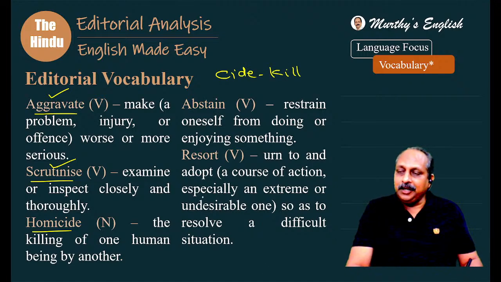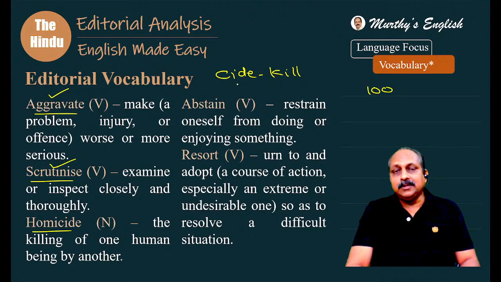When we talk about enrichment of word power, I usually tell students you have to enrich your word power. One first and the most important approach, you have to learn the word from a context. Second, you have to learn the words based on roots, prefixes, and suffixes. What is the reason? According to one study, if you learn about 100 prefixes, suffixes, and roots, you can unlock the meanings of 1 lakh words. English has about 8 lakh words. Of the 8 lakh words, you can unlock the meanings of 1 lakh words based on roots, prefixes, suffixes.